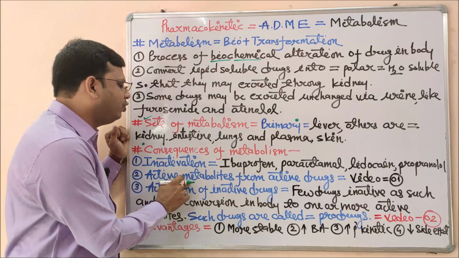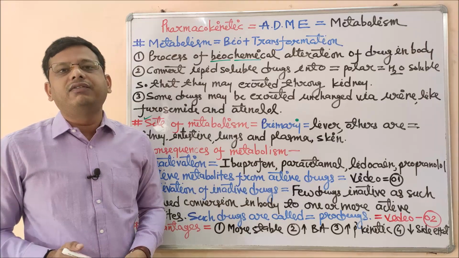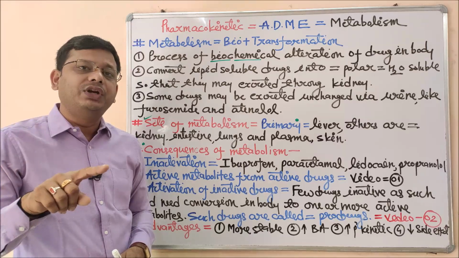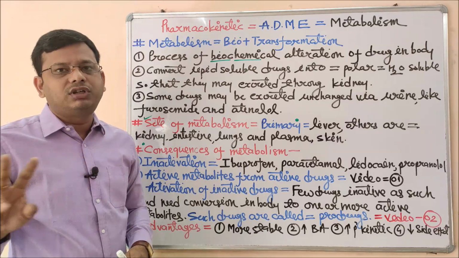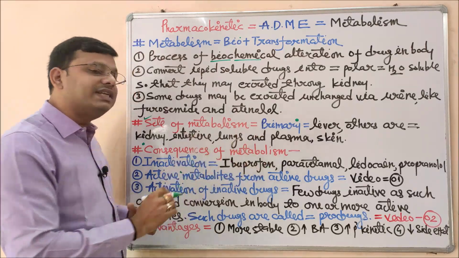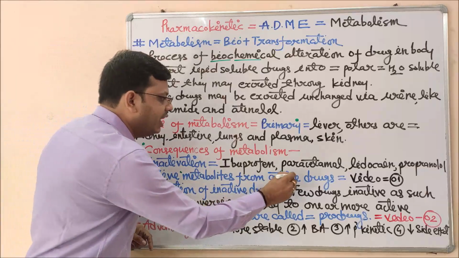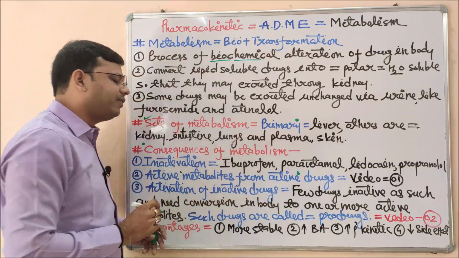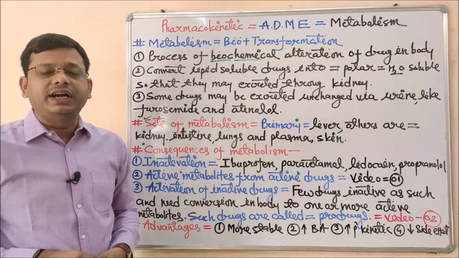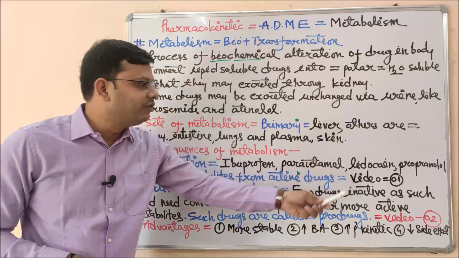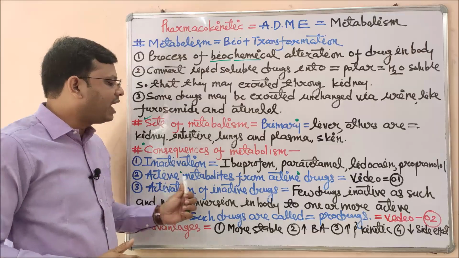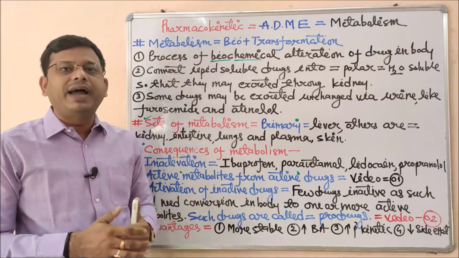The second consequence is active metabolites from an active drug. If we are giving a drug which is active, there is a chance of conversion of the active form into another active form. The inactivation process is not taking place here. So the active drug will convert into its active metabolite, and there are so many examples. We have plotted a table, included as video number 1. So let's have a short video that will explain the active metabolites from active drugs. We will come back soon.